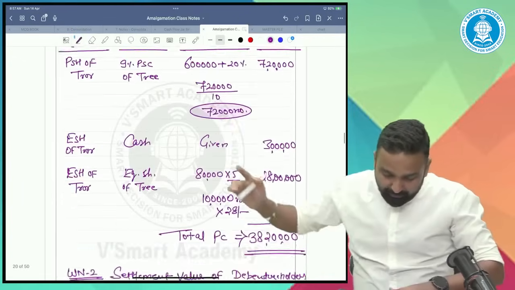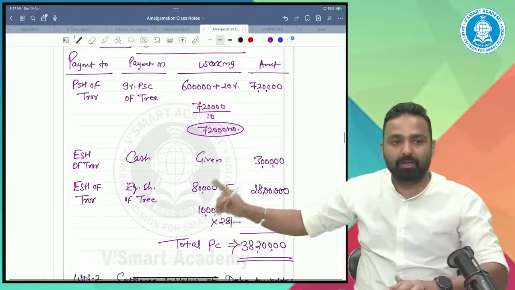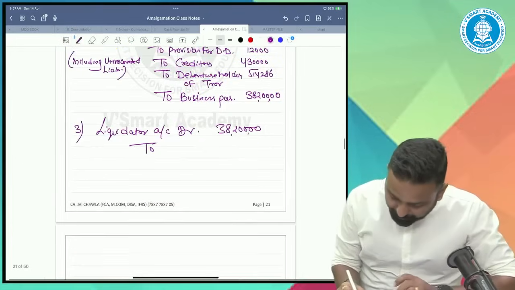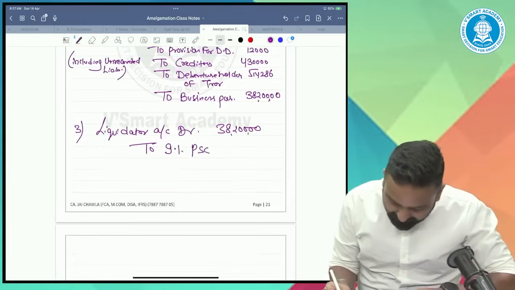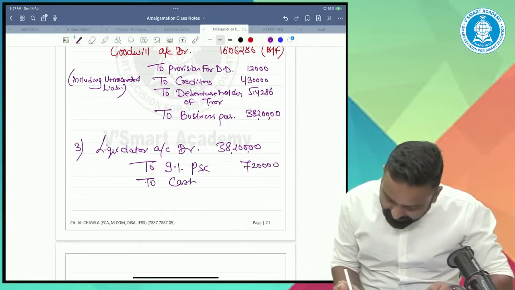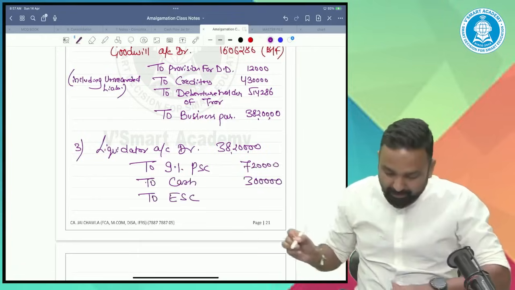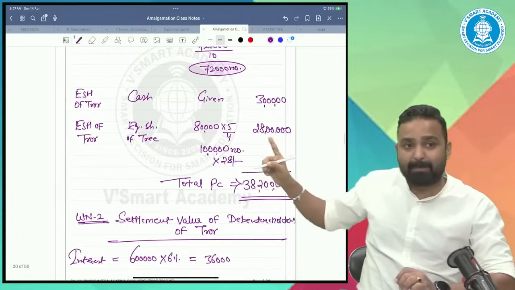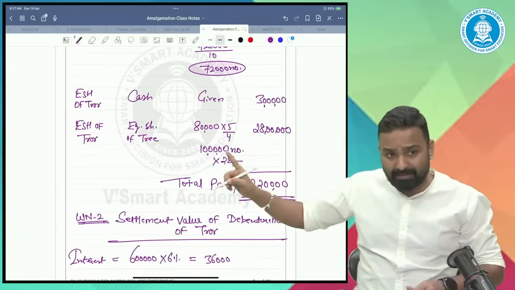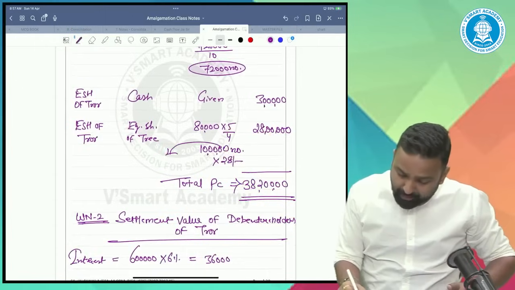To, we need to pay to liquidator. What we need to pay? 9% preferential capital, cash and equity share capital. 9% preferential capital issued at par, then cash 3 lakhs, then equity share capital. As far as equity share capital, the total value is 28 lakh, but the number of shares are 1 lakh, issued at 28. What is the face value?